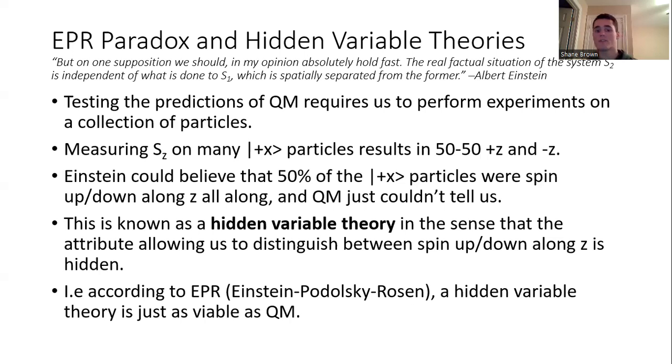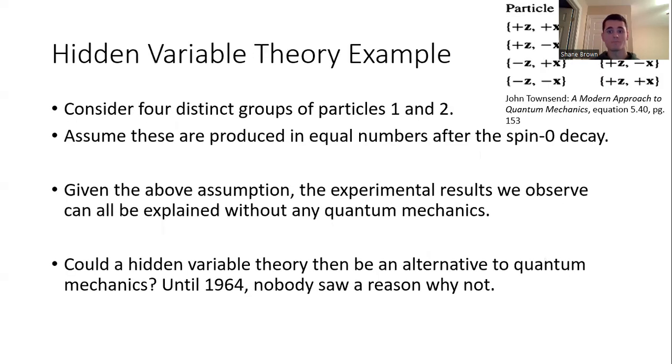This idea was introduced in the EPR paper, with his colleagues Podolsky and Rosen. In the decades that followed, it was perceived as a viable option, just as viable as quantum mechanics. Nobody immediately saw anything wrong with it. So this was Einstein's take on the whole situation.